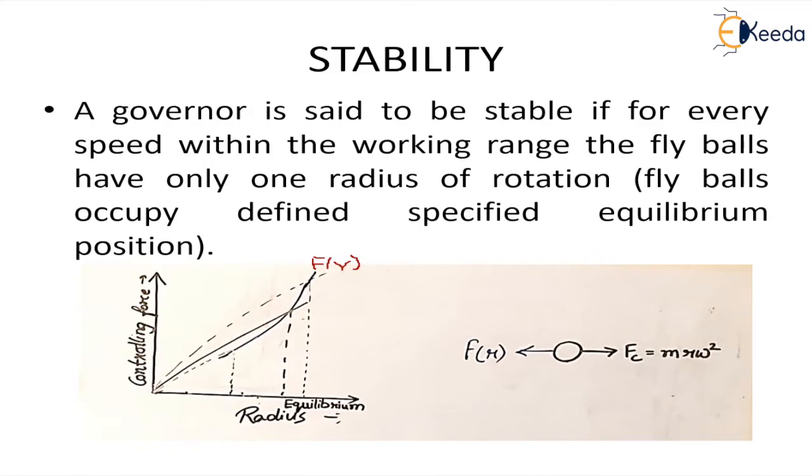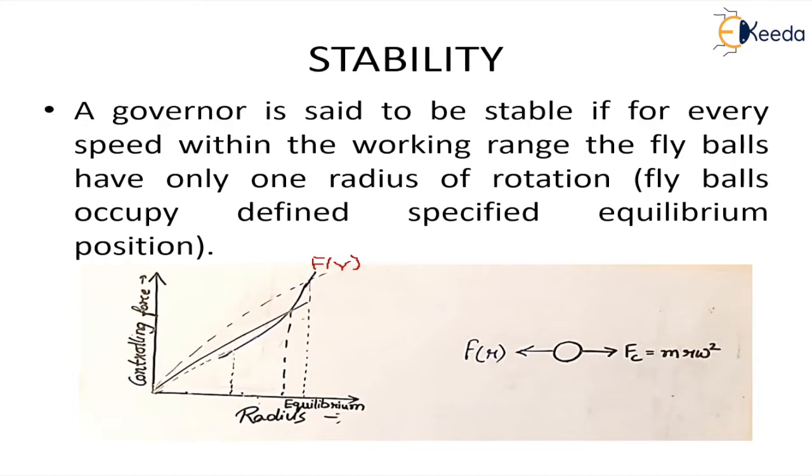Stability. A governor is said to be stable when the radius of rotation of the governor is constant at every speed, right? That means within the working range, the fly balls have only one radius of rotation for each position. But the situation is that the radius is changing.